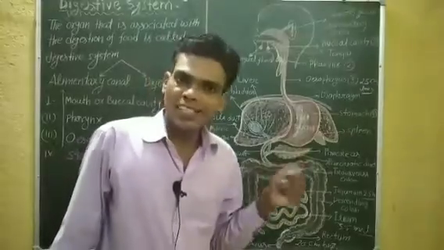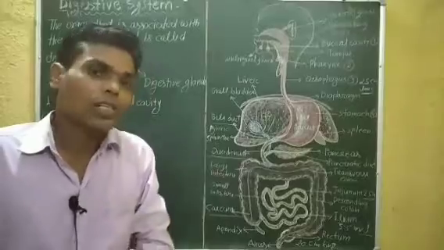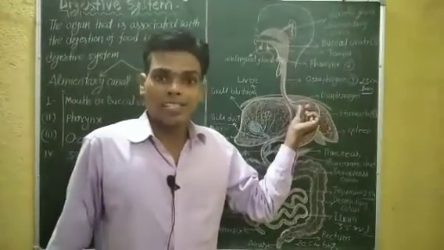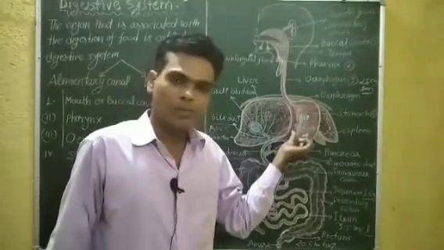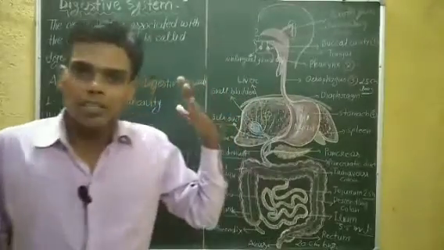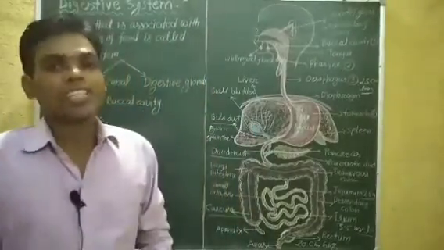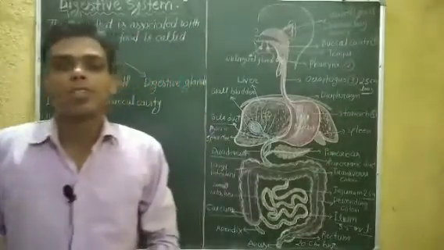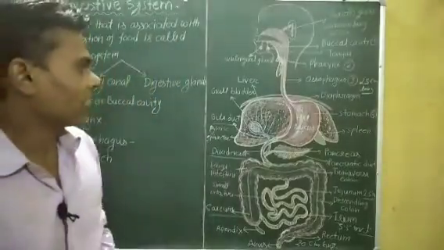What is the role of gastric glands? Gastric glands secrete the gastric juice in the stomach. And HCl is also known as hydrochloric acid, or Jathragni. Hydrochloric acid is also known as Jathragni.